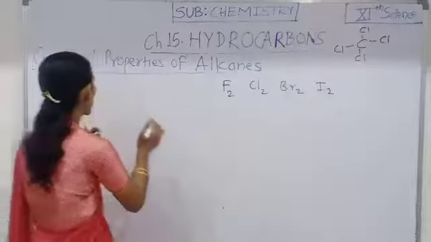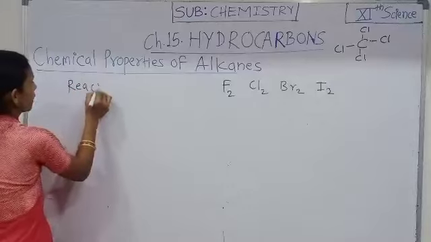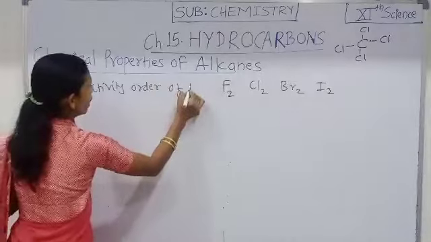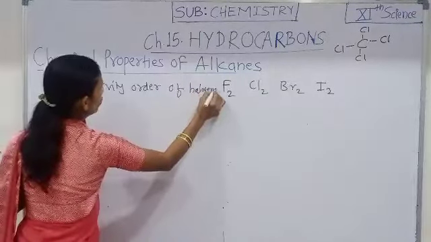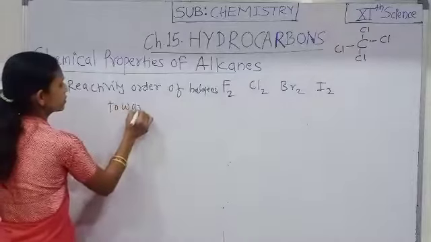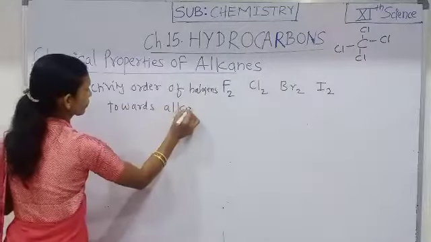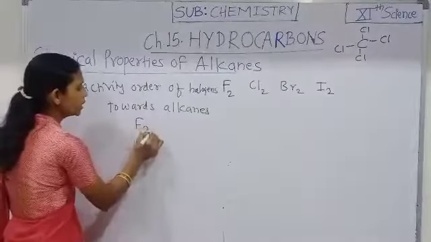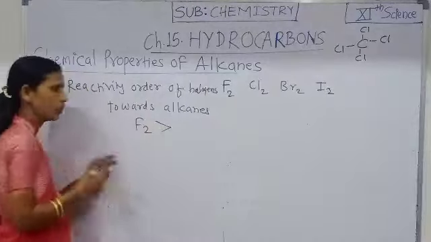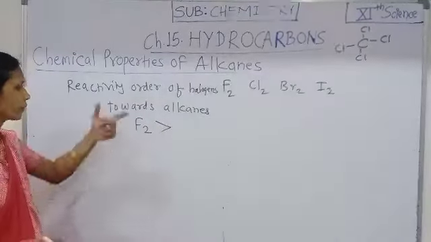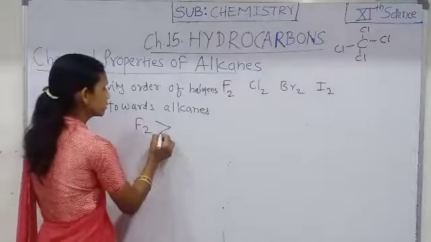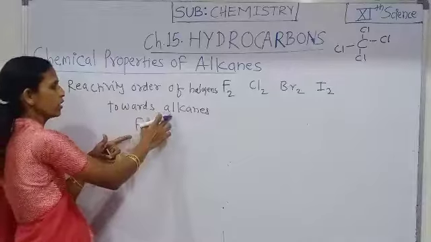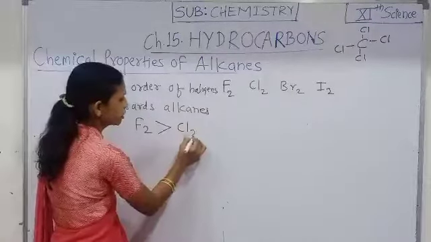And here the reactivity order of halogens towards alkane: fluorination takes place more easily in alkane, and that means the reactivity of fluorine towards alkane is greater than Cl2.